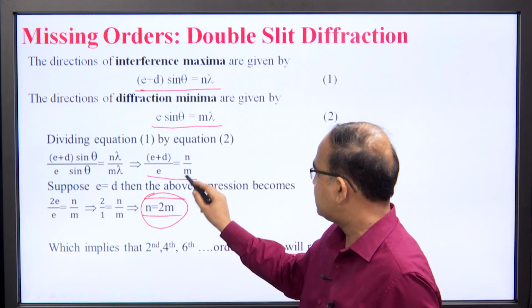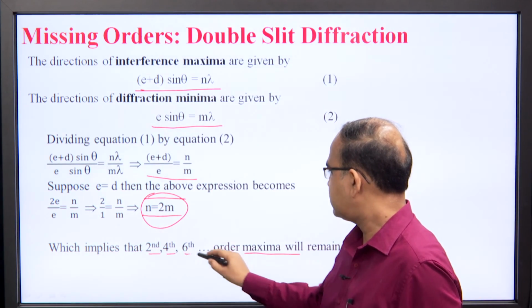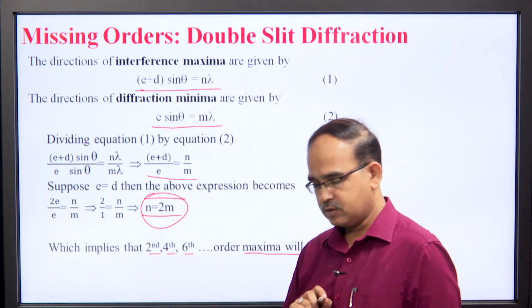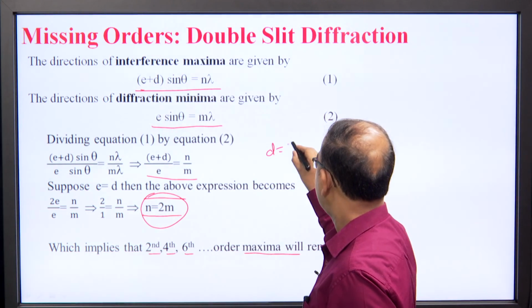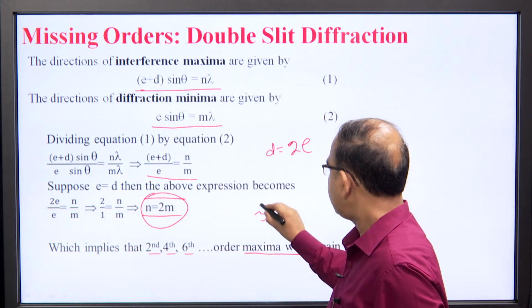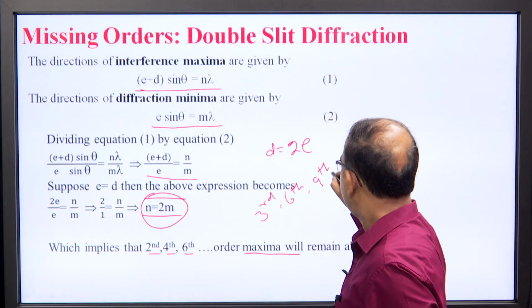So, whenever this situation arises, second, fourth, sixth, eighth order maxima will remain absent. Similarly, if d is equal to 2e, we can simply see that third order, sixth order, ninth order principal maxima will remain absent.